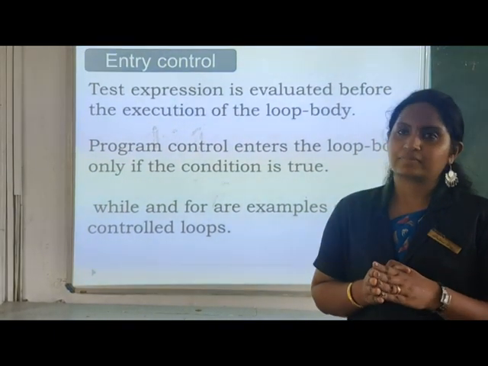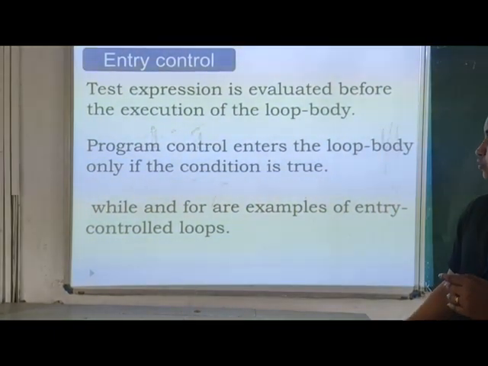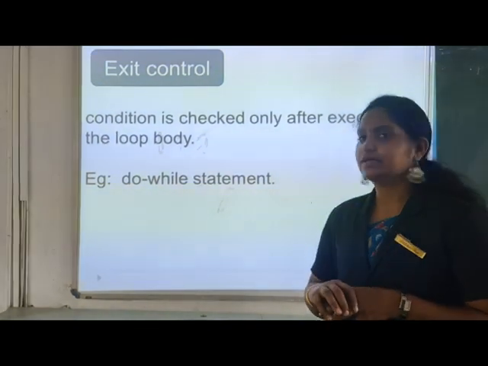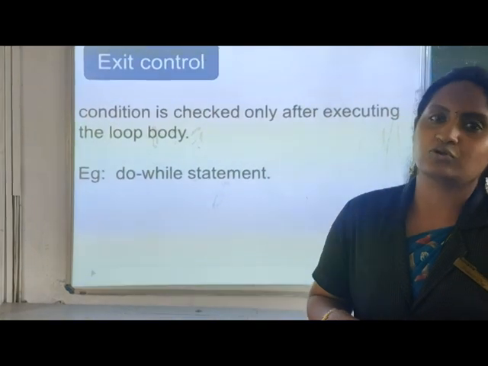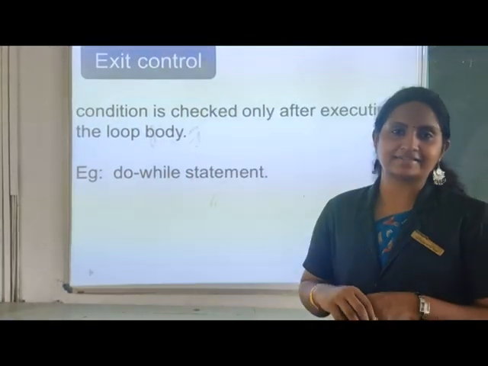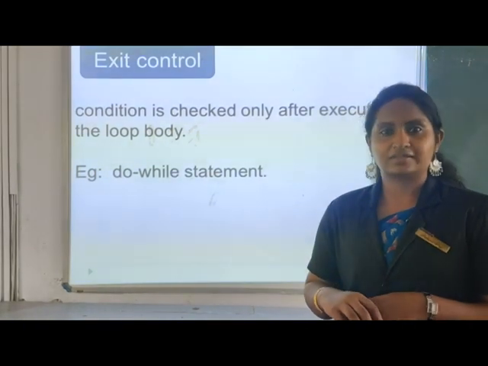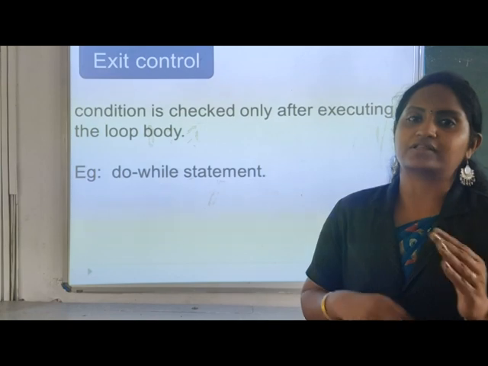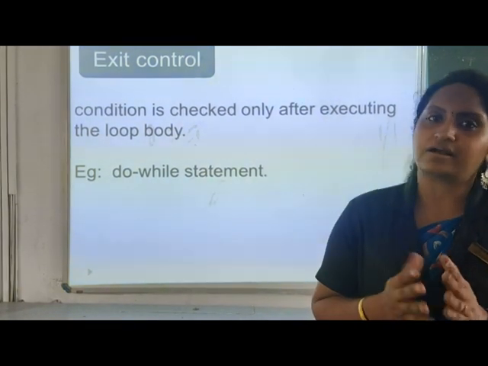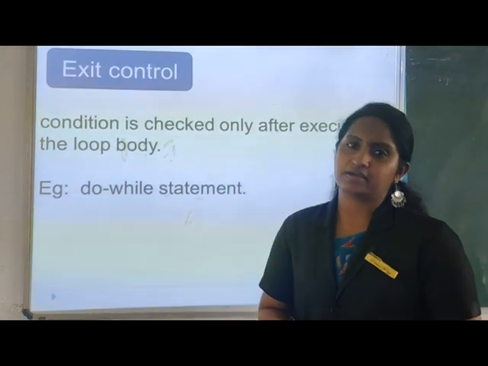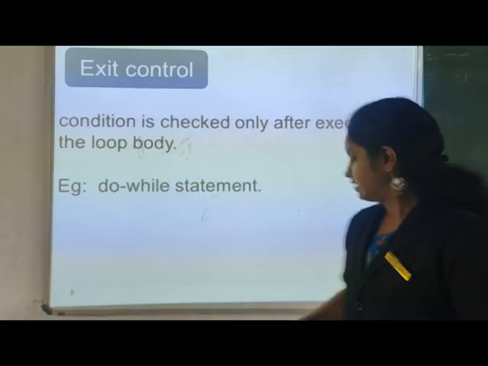Clear? And the next one is the exit control loop. The condition is checked after the execution of the loop body. For example, it is the do while statement. Do while is an exit control loop. That means it will print the output once, and only after that will it check the condition. Clear, students? This is an example of an entry control loop. Okay.